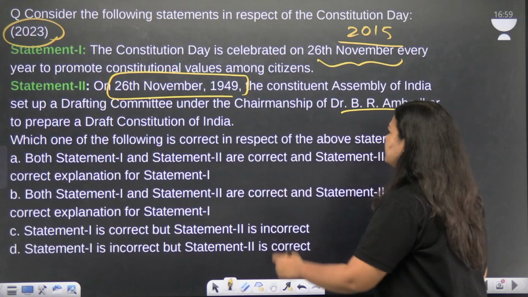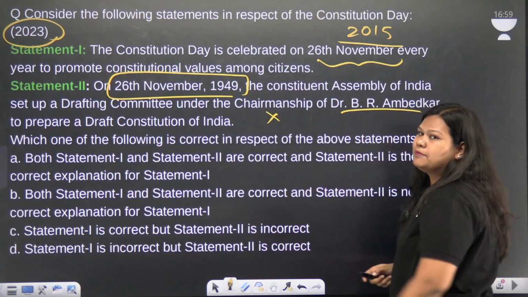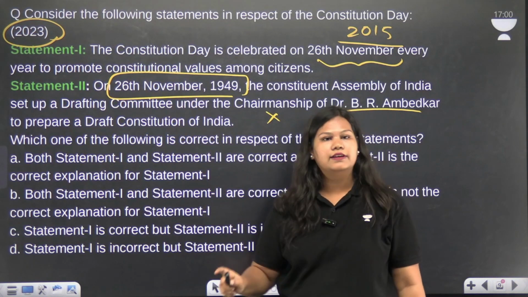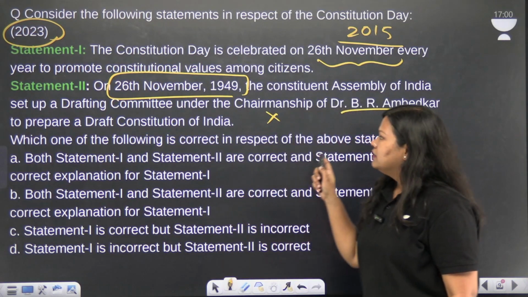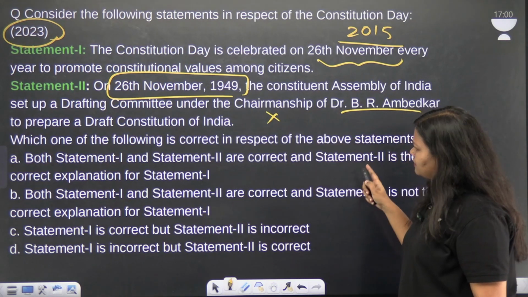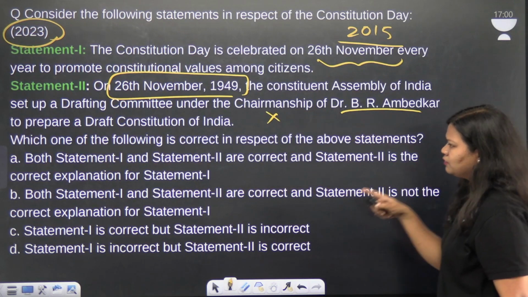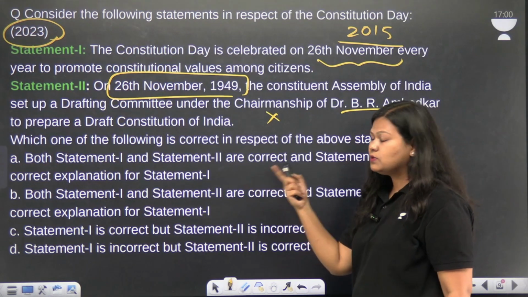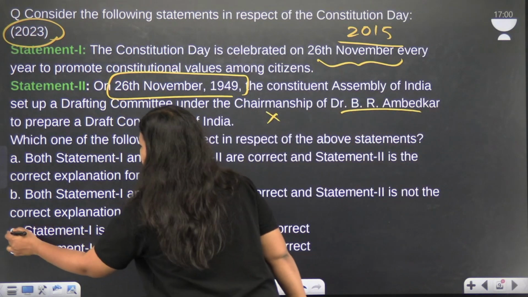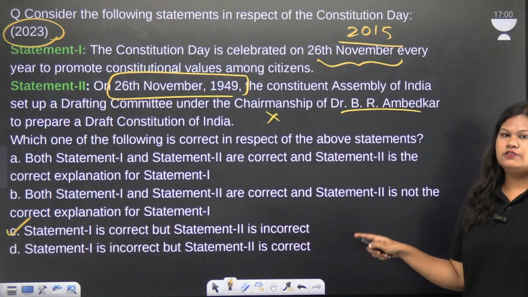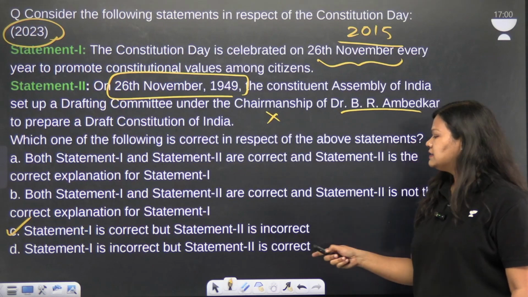So that is why it's not correct. It is correct that B.R. Ambedkar was the chairperson of the drafting committee, but it was not formed on this date or in this year. Option A says both statements are correct and statement 2 is a correct explanation, but statement 2 is incorrect. Option C says statement 1 is correct but statement 2 is incorrect. So the correct answer is C.